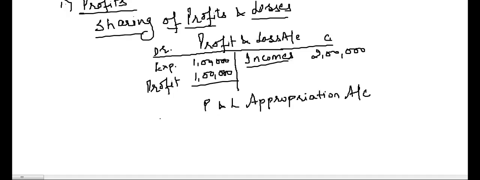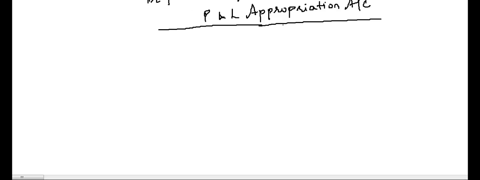Profit and loss appropriation account is nothing but an extension of the profit and loss account. Now, how is it to be prepared? In the same way, we have the debit side and the credit side.